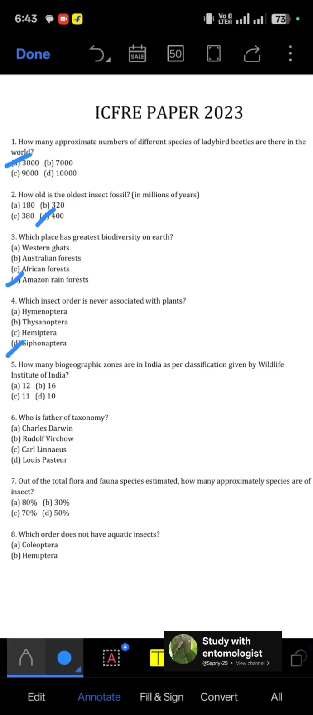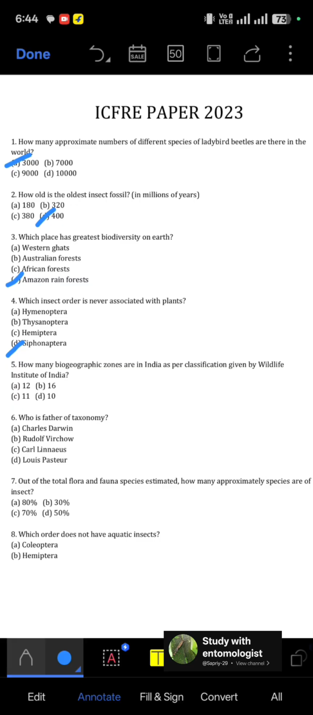Siphonoptera includes the order of insect known as fleas. These are small wingless external parasites of mammals and birds that feed on the blood. The key characteristics include their specialized piercing mouth parts and powerful hind legs adapted for jumping. So this is the order which is never associated with the plant.